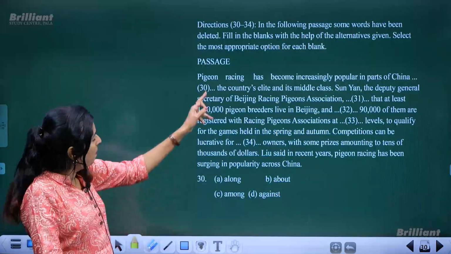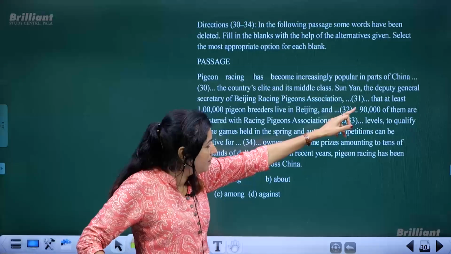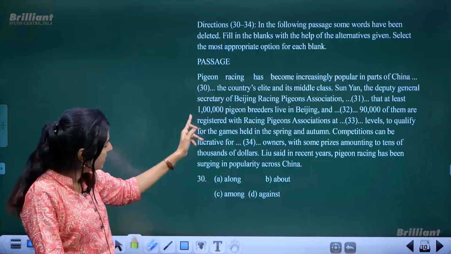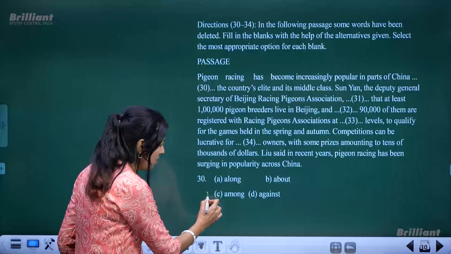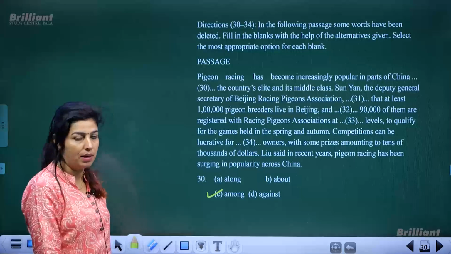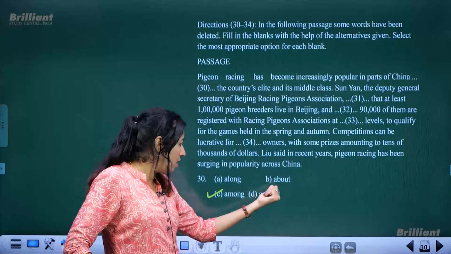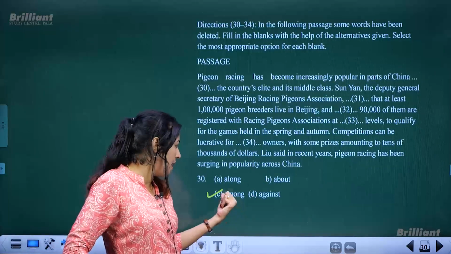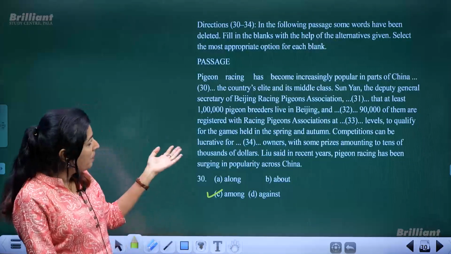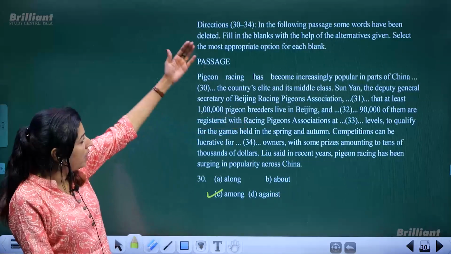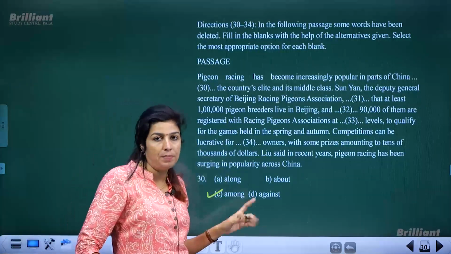Okay. Pigeon raising has become increasingly popular in parts of China, dash the country's elite, of course, among or amidst, same meaning. So here amidst is not given as one of the options, and which is closest to its meaning is among, not along or about or against, but among. So among the elite and middle class people in China, pigeon raising has become very popular. That is the meaning of the first sentence.